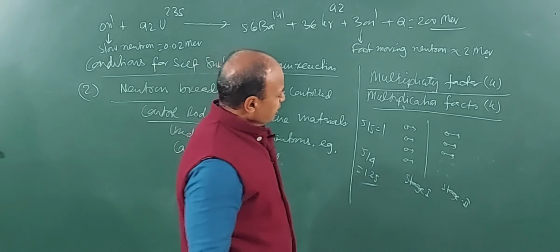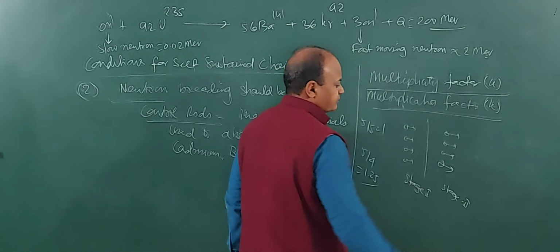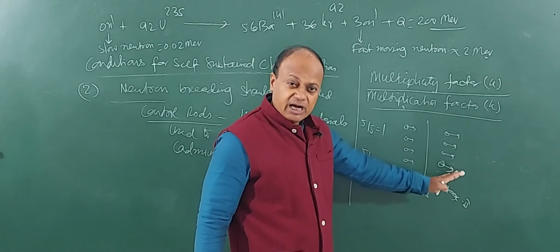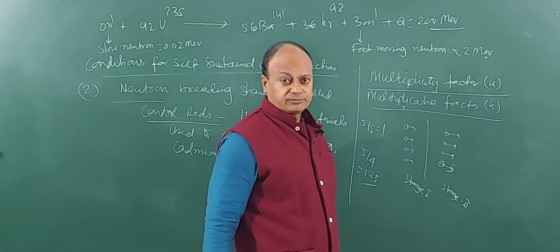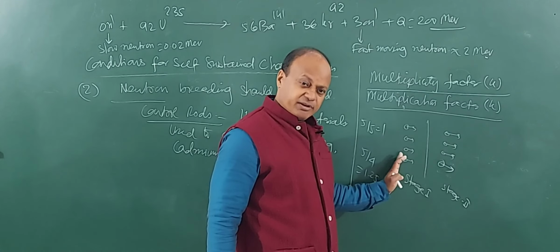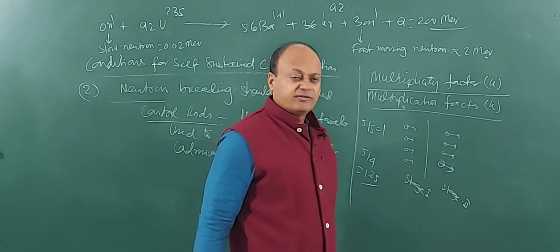So the number of neutrons present in the beginning of a given process to the number of neutrons present in the beginning of the previous process, this ratio is called the multiplication factor.